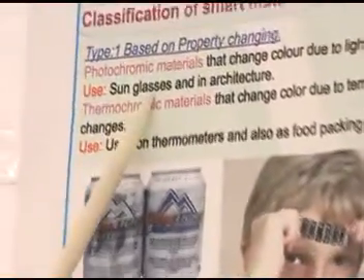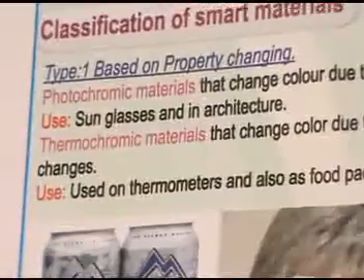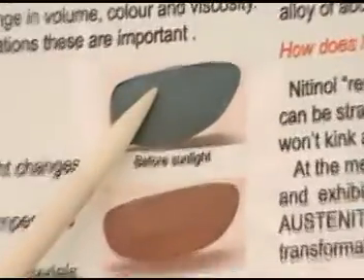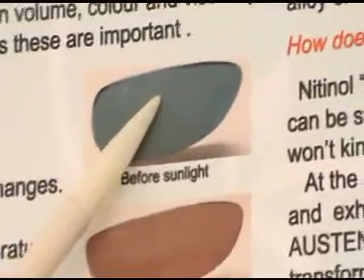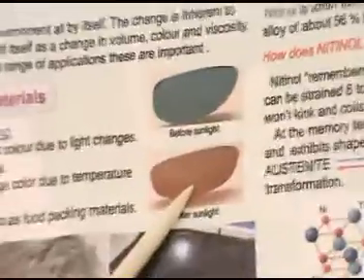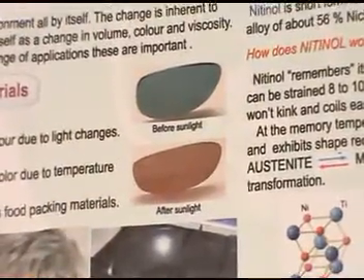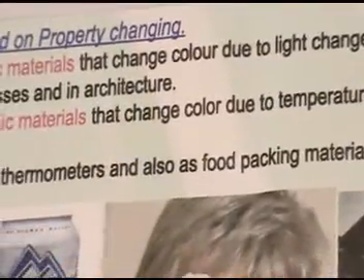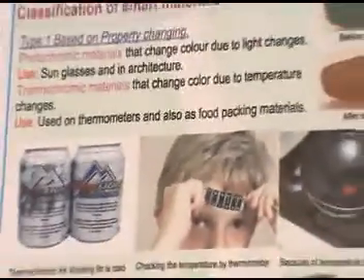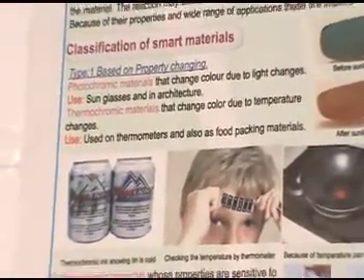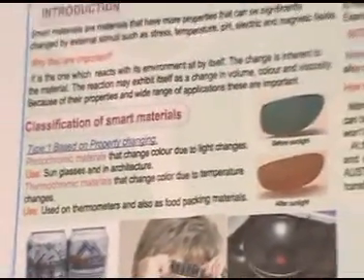It means that if light falls on the object, it changes its color. For example, see those sunglasses. In sunlight, they look black, and without sunlight they look normal. So instead of using two glasses for daytime and nighttime, we can use a single glass for both. We also use this property in architecture. If light falls on a building, at daytime it shows one color and at nighttime it shows another color.